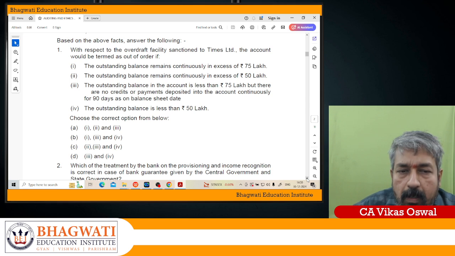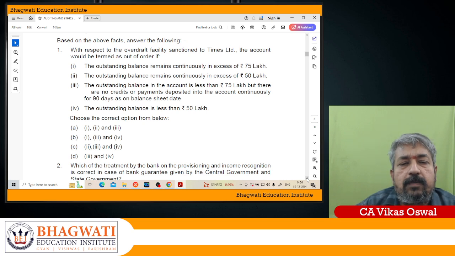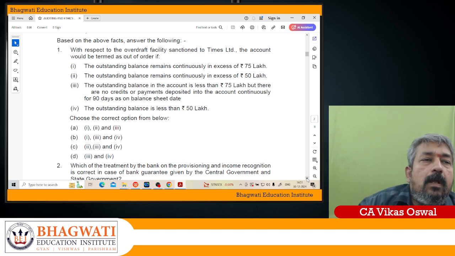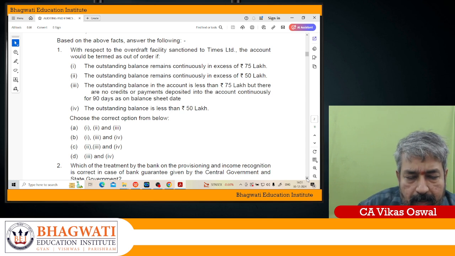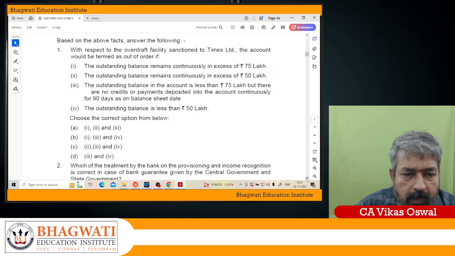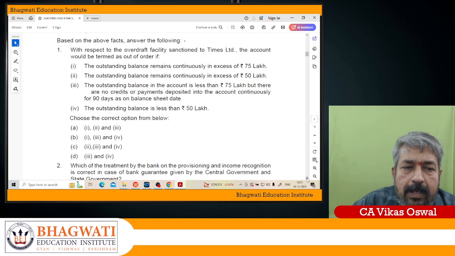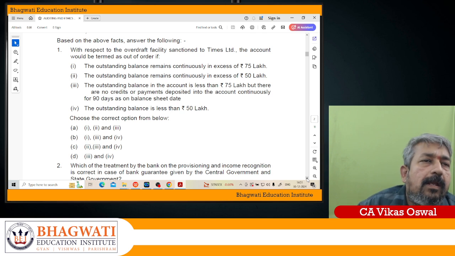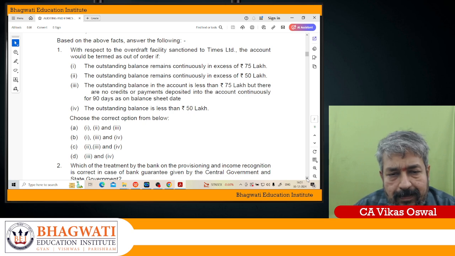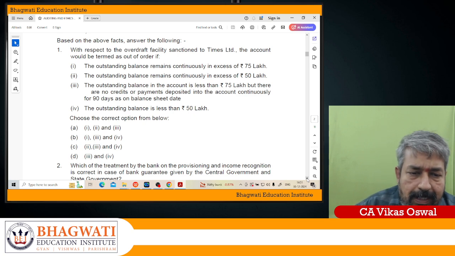Outstanding balance less than 50 lakhs will not be out of order. Here the correct option is 1, 2, 3, so option A seems to be the right answer. It is a correct answer.